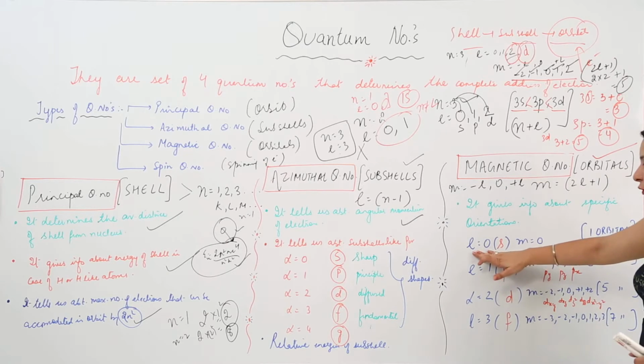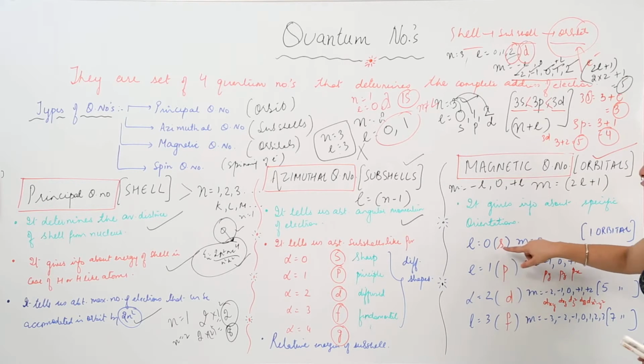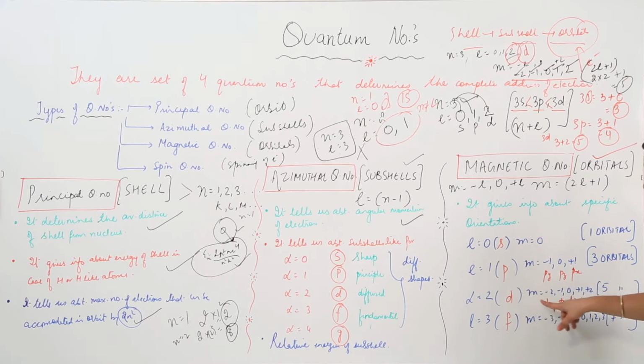So when L is equal to 0, that means we have S subshell, the value of m present in it is 0, because m will always be 2L plus 1, or you can say minus L, 0 to plus L, so obviously it is going to be 0. So we say that S has only one orbital. Second, when L is equal to 1, that means we are talking about P. So what values can we have? Obviously minus L, 0 to plus L. So we have minus 1, 0, plus 1. So how many orbitals? 1, 2, 3. That means P possesses 3 orbitals. Similarly, D possesses 5, F possesses 7.